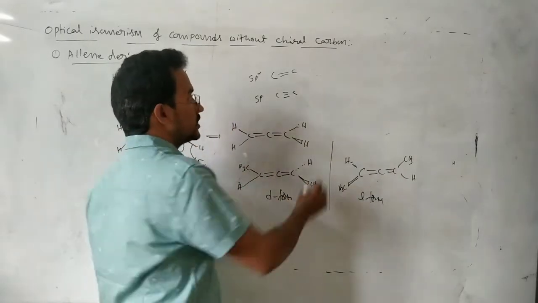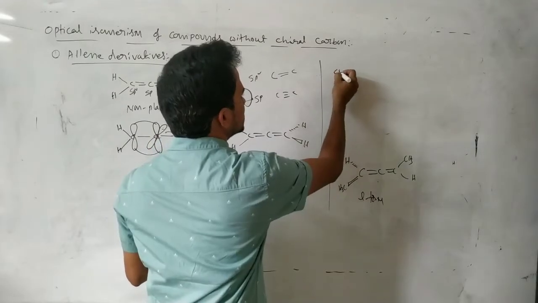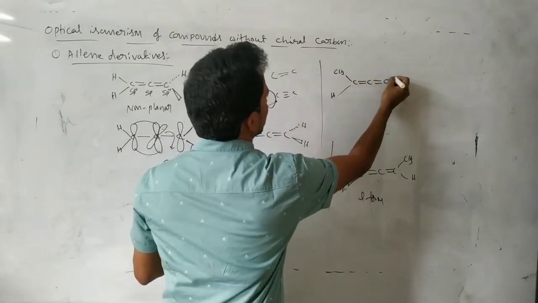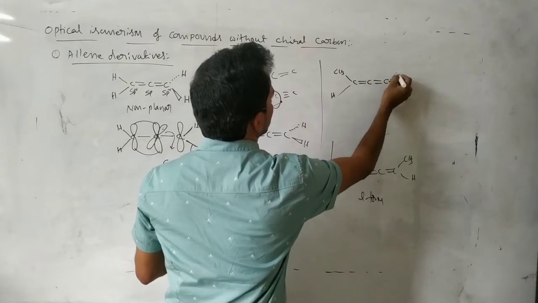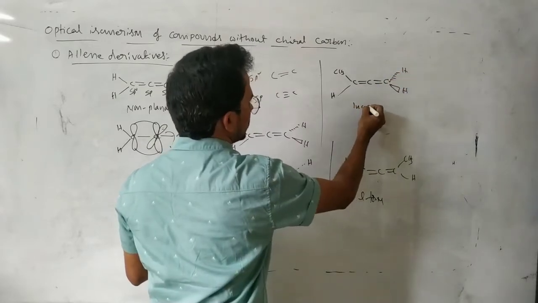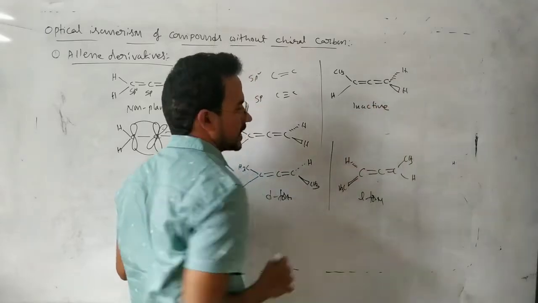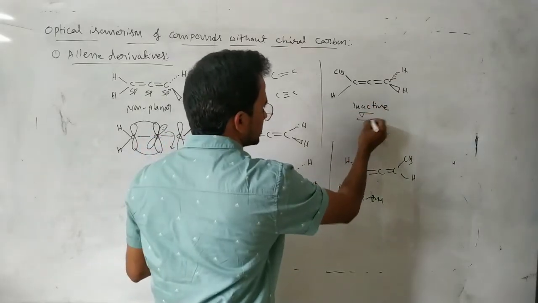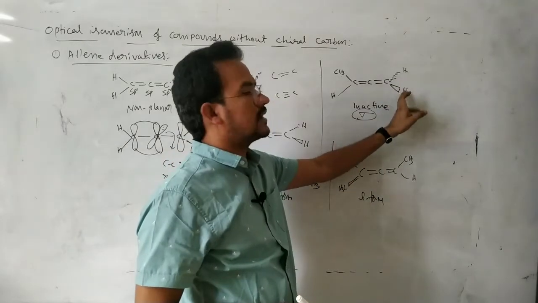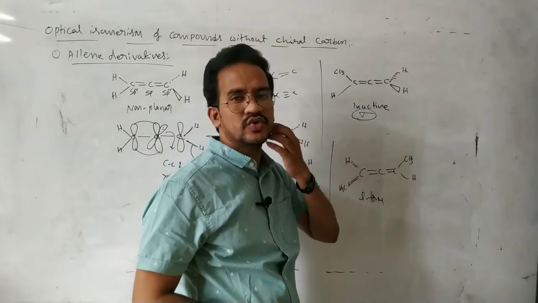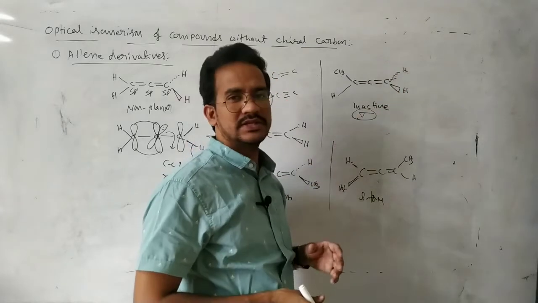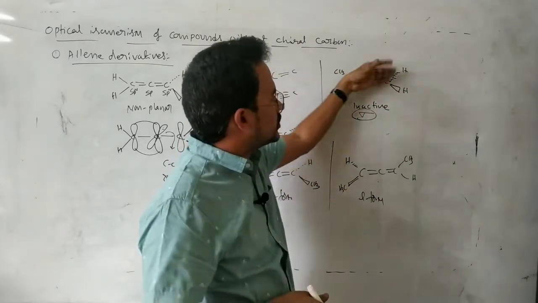Now suppose you see this one, CH3 here, carbon, hydrogen, double bond here, double bond here, below the plane hydrogen, above the plane hydrogen. Now this is an inactive molecule, because there is a plane of symmetry. Here these are hydrogen, those two are similar. So this molecule can be cut into two equal halves.